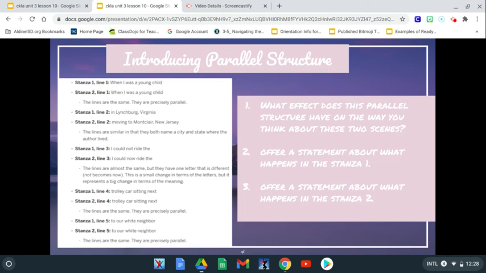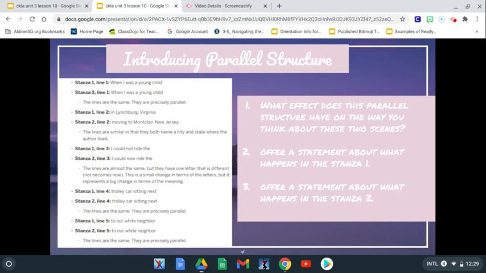So now we're going to look at a new poetic device that we call parallel structure and how it applies to our poem that we read today. A parallel structure is a poetic device, and this occurs when the same form is repeated in a series of lines or stanzas. This was evident in our poem that we read today. So we're going to look at some of these lines and the pairs and try to observe and realize how they resemble each other.